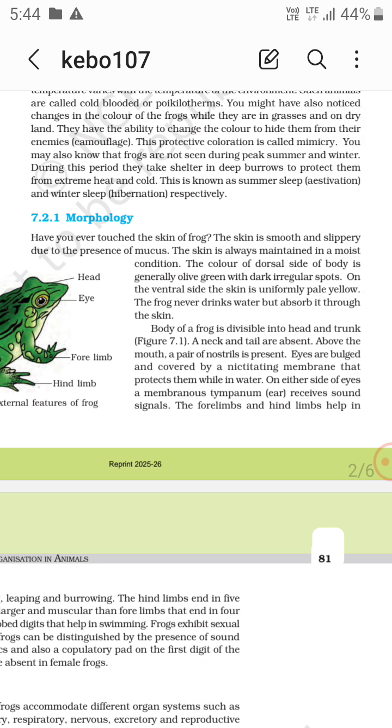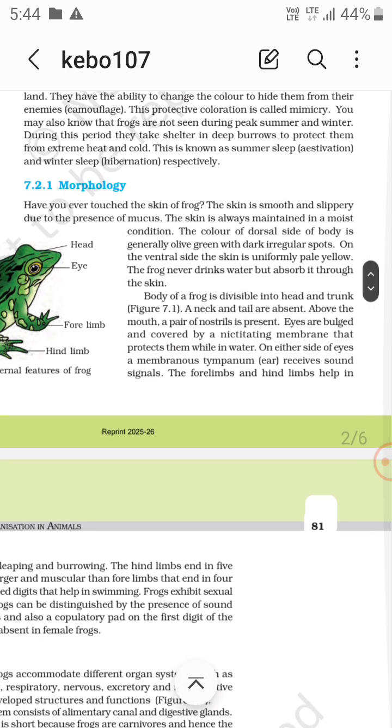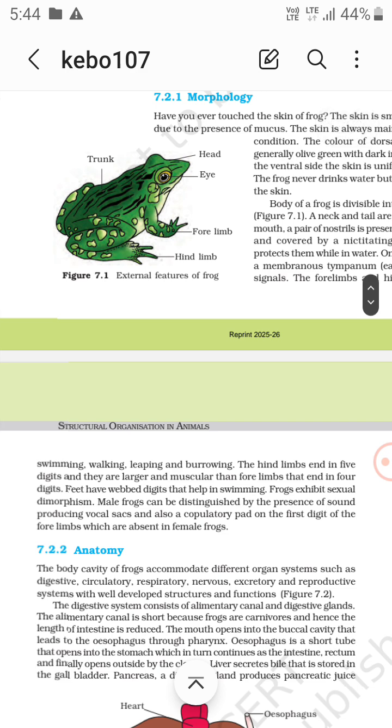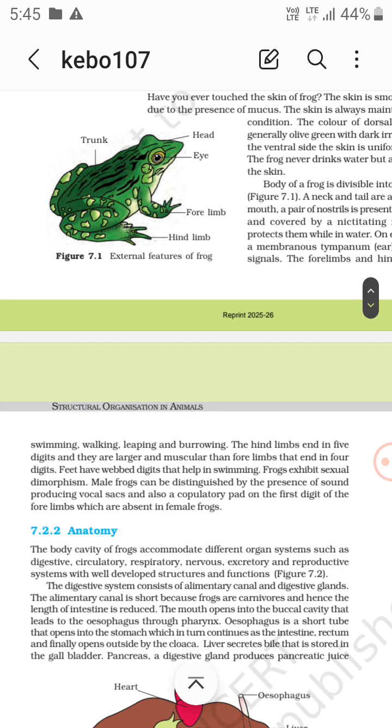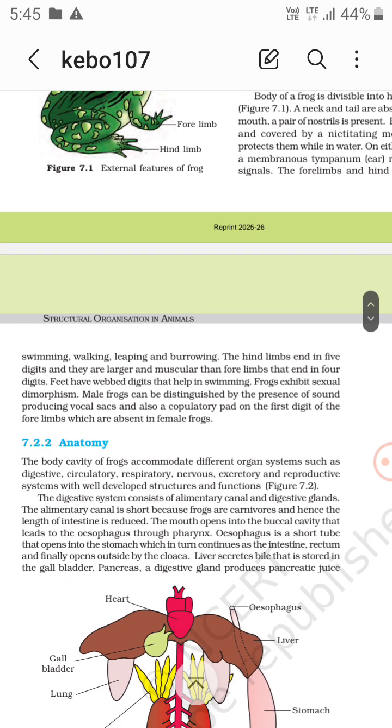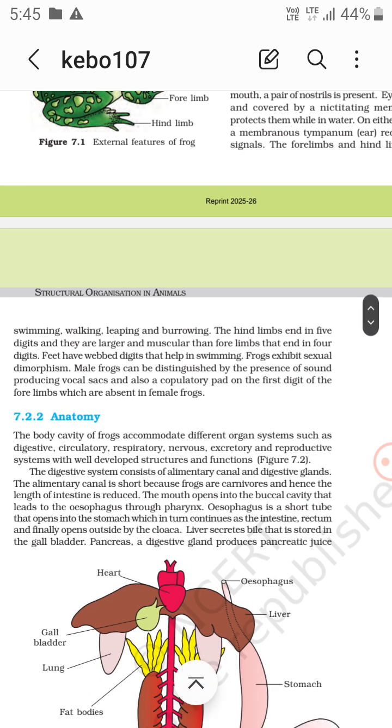The body of a frog is divisible into head and trunk. Neck and tail are absent. Above the mouth, a pair of nostrils is present. On either side of the eyes, a membranous tympanum receives sound signals. The hind limbs are larger and muscular than the forelimbs, and end in 5 digits. The feet have webbed digits that help in swimming, right?